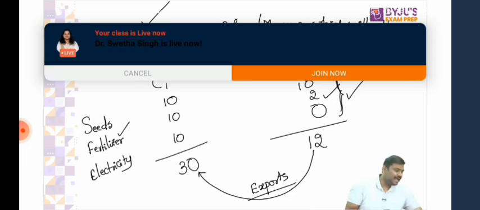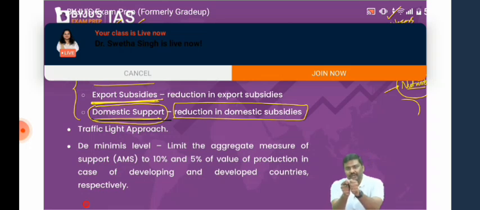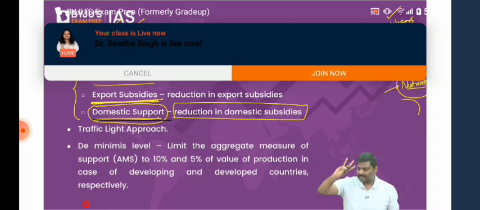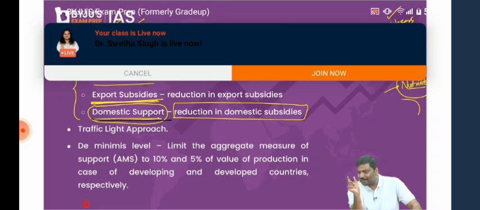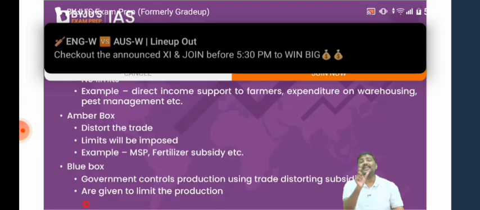That is the precise reason. Under the Agreement on Agriculture, what the WTO says is to divide the subsidies into 3 brackets. I'll repeat this. Follow this very carefully. This is important. We'll connect it to current affairs. Under the Agreement on Agriculture, try to divide these subsidies into 3 brackets or 3 classifications. What are these classifications? We'll follow a methodology called the traffic light approach.